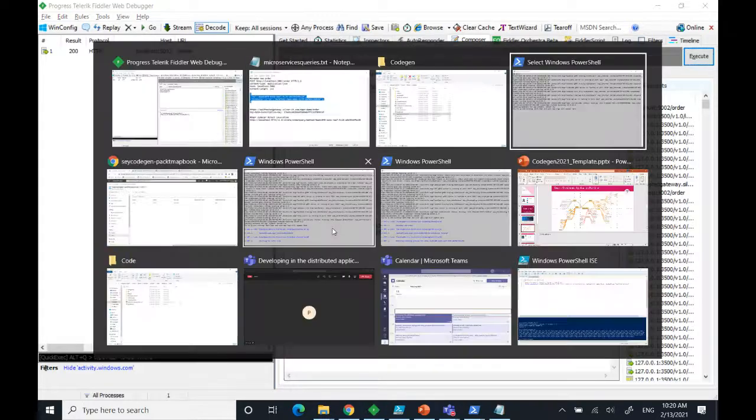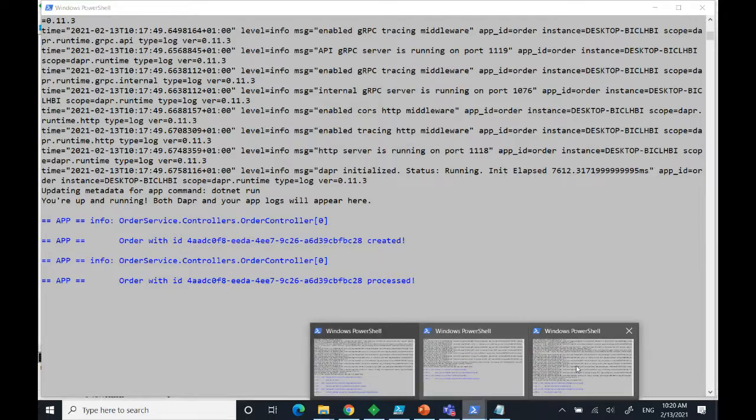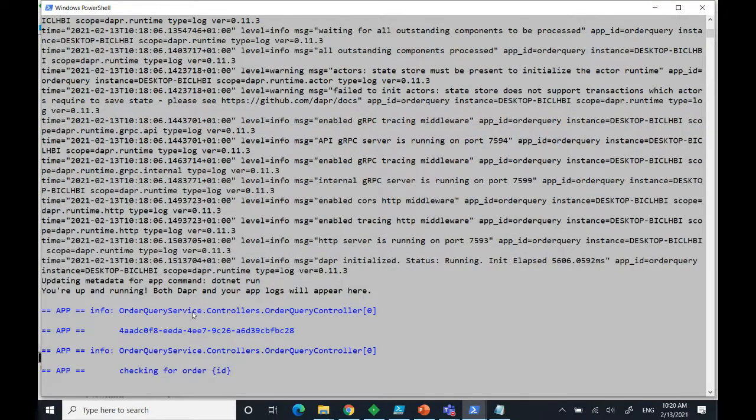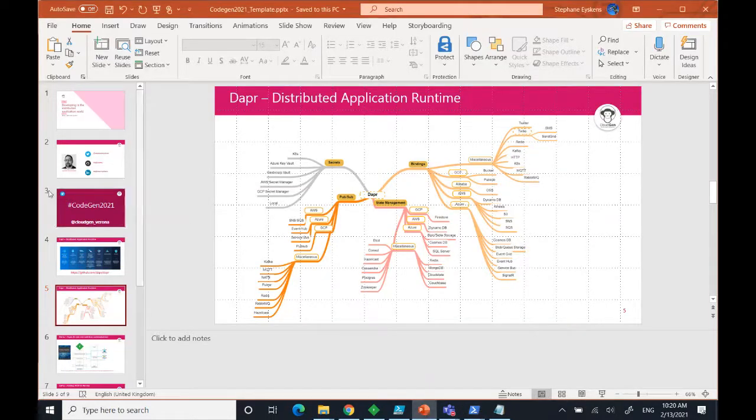It should have generated some activity. That's here indeed. This is the order service, and it says it created and processed an order. That should have awakened the shipping service as well. Let me switch to the order query service. It got called by the shipping service. And the shipping service is here, and it says it received a new event from Event Hub and started to ship the process. Of course, it started the shipment after having queried the order query service. So you see that it's actually working. Let's come back for a second here.